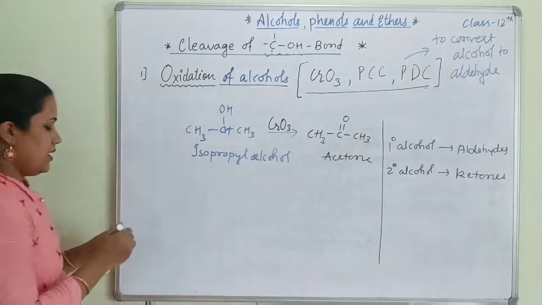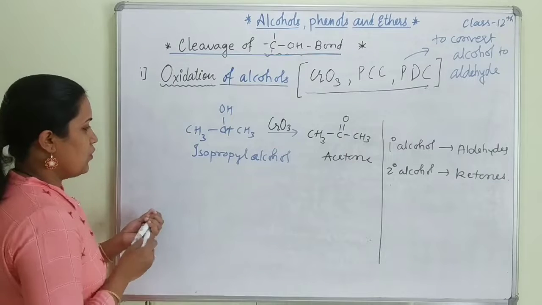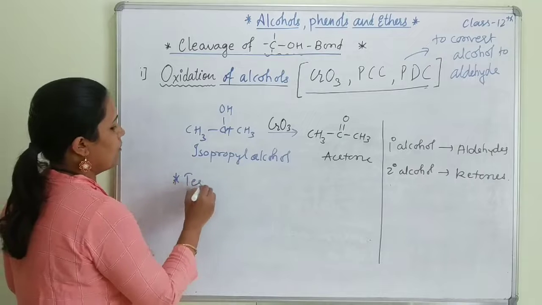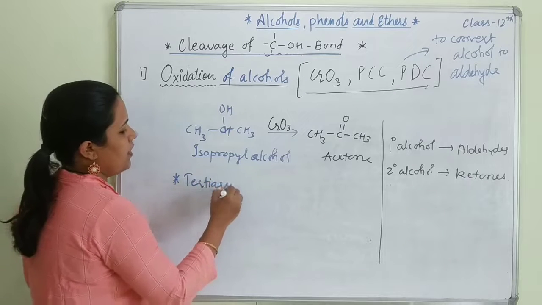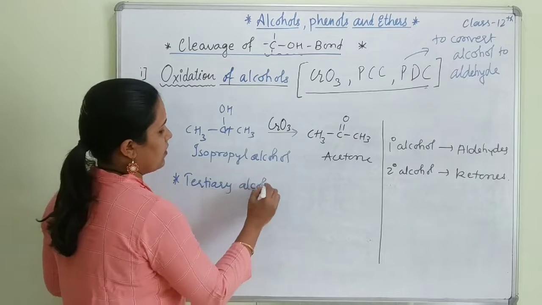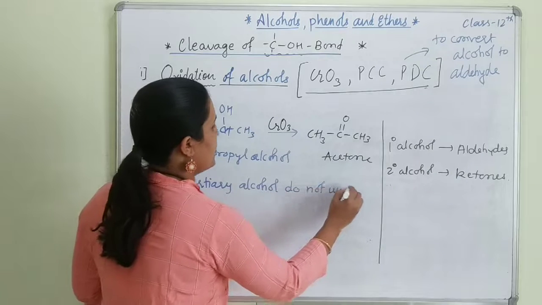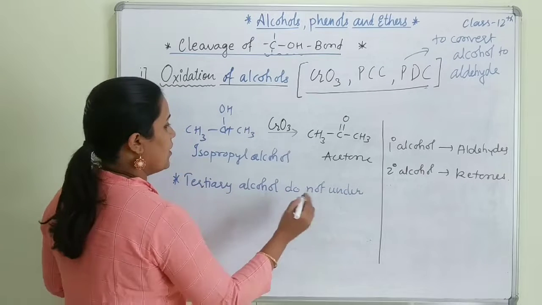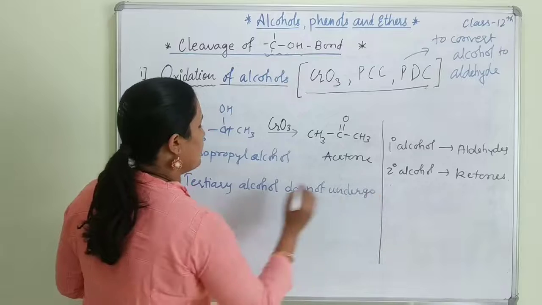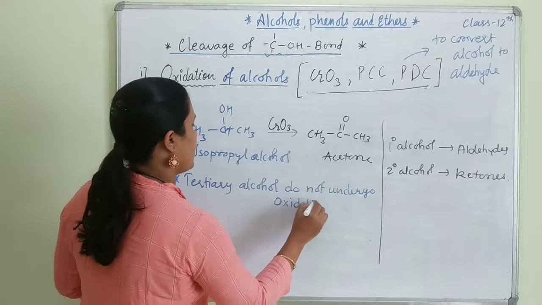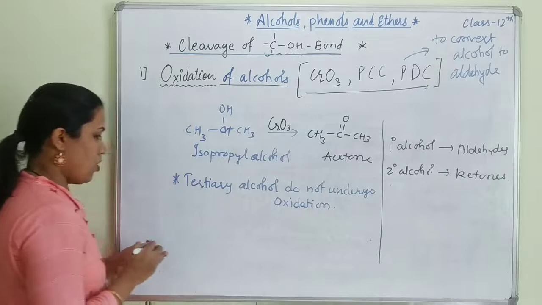Now let's see tertiary alcohol. We simply say that tertiary alcohol does not undergo oxidation.